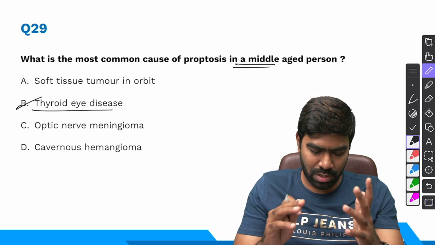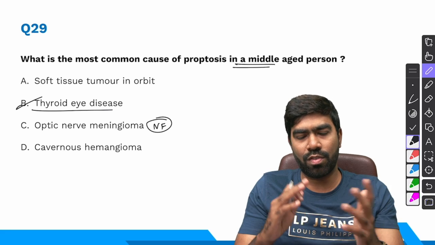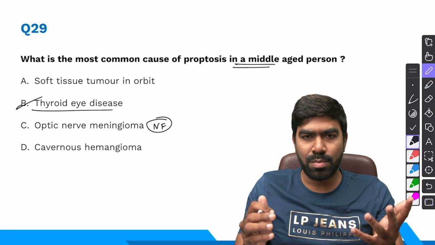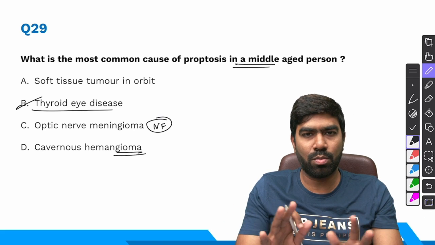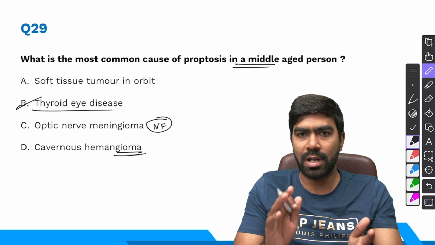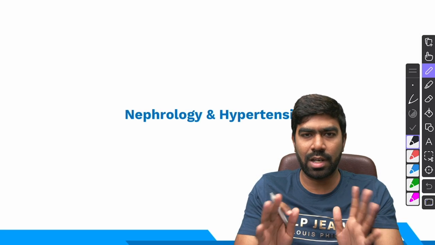Soft tissue tumor in orbit is wrong. Optic nerve meningioma is typically seen in NF2, especially neurofibromatosis type 2, and cavernous hemangioma is the most common orbital tumor in adults. So that's not the most common cause of proptosis in adults. It's the most common orbital tumor in adults though. The right answer for this question is thyroid eye disease, typically a Graves' disease.